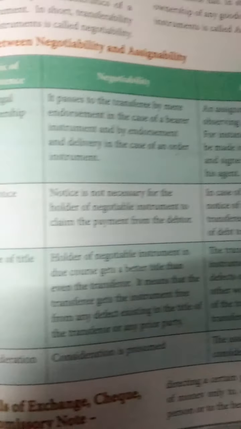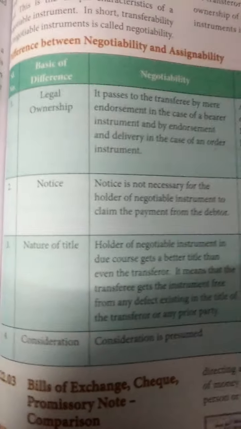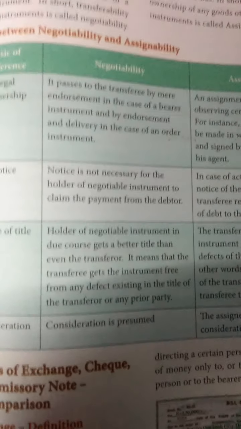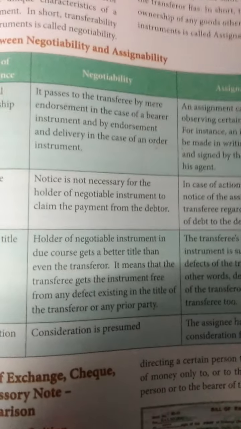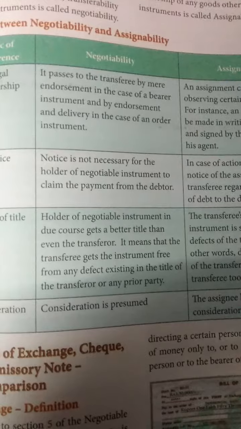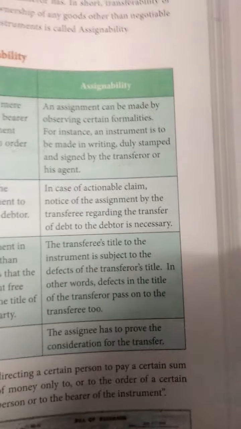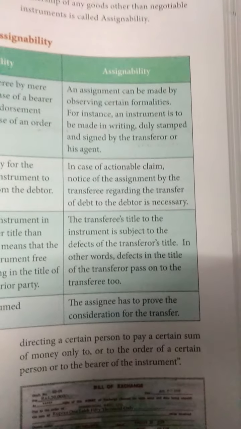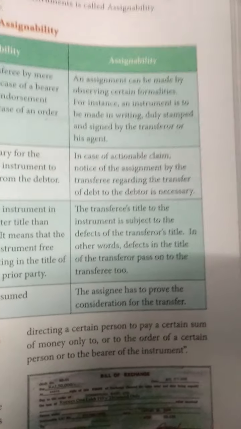Next we are going to the differences between negotiability and assignability. See, legal ownership. Negotiability means it passes to the transferee by mere endorsement. Endorsement means whatever we write on a paper is also called an endorsement. But assignability means an assignment which can be made by observing certain formalities.